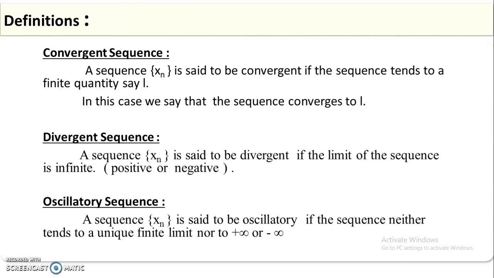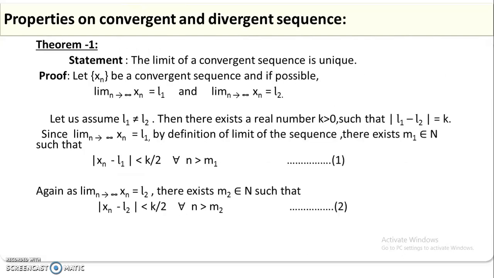If a sequence neither converges nor diverges, it is said to be oscillatory: the sequence tends neither to a unique finite limit nor to plus or minus infinity. Then the sequence oscillates between some values, positive and negative. Now we shall see some properties of convergent and divergent sequences.